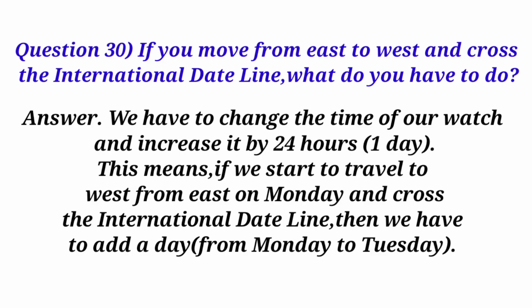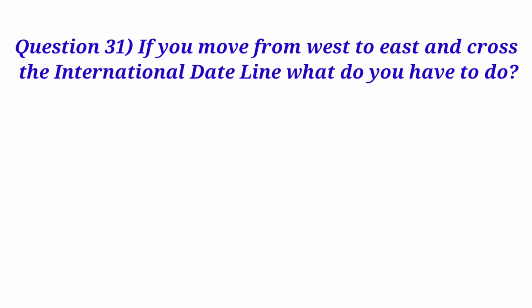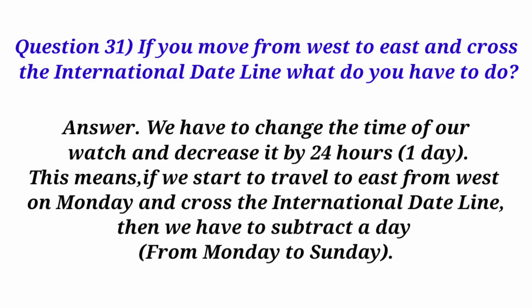1 day. This means, if we start to travel to west from east on Monday and cross the International Date Line, then we have to add a day, from Monday to Tuesday. Question 31. If you move from west to east and cross the International Date Line, what do you have to do? Answer. We have to change the time of our watch and decrease it by 24 hours, 1 day. This means, if we start to travel to east from west on Monday and cross the International Date Line, then we have to subtract a day, from Monday to Sunday.